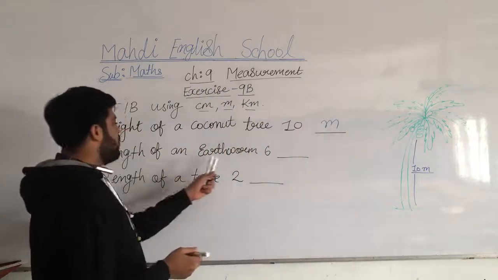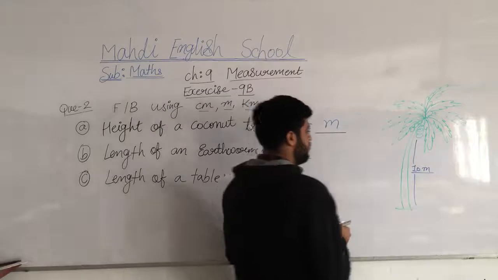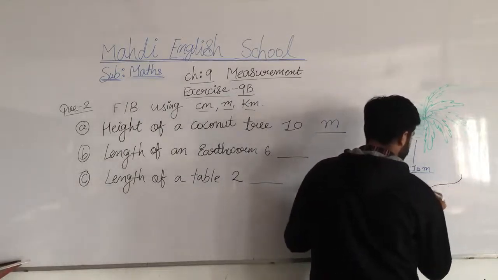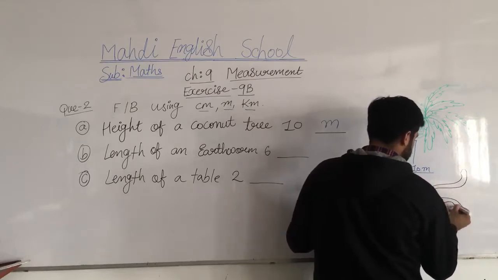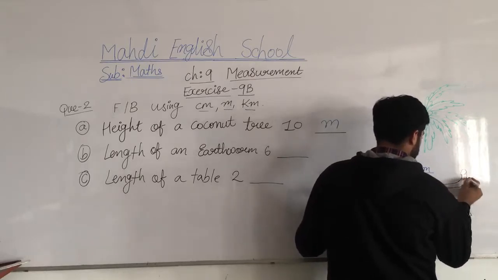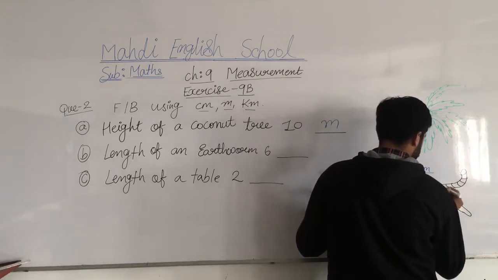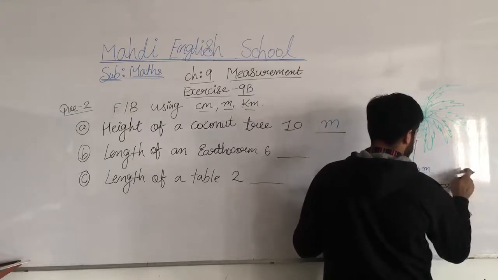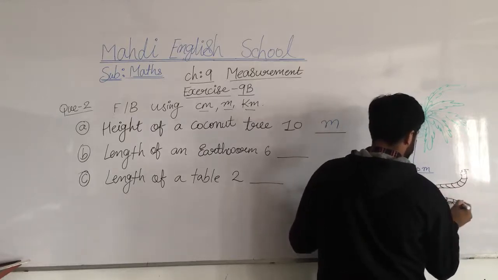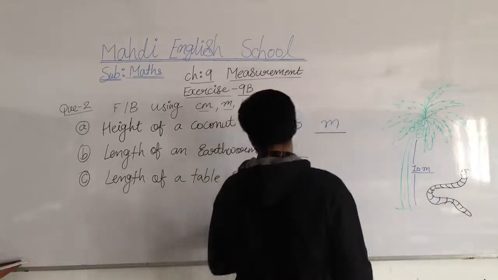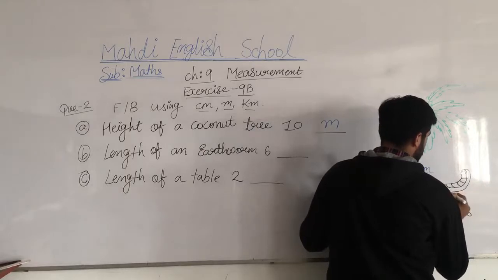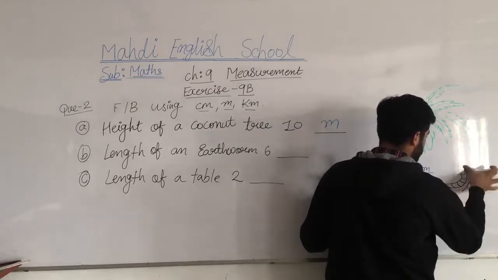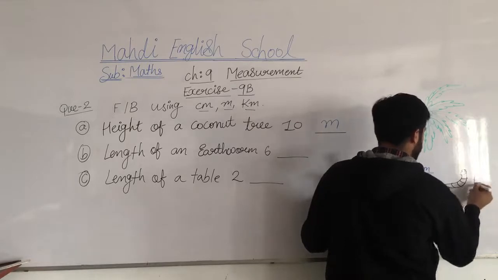Then after, the length of an earthworm. So earthworm, my dear students, is here, and we have to measure the length of the earthworm.